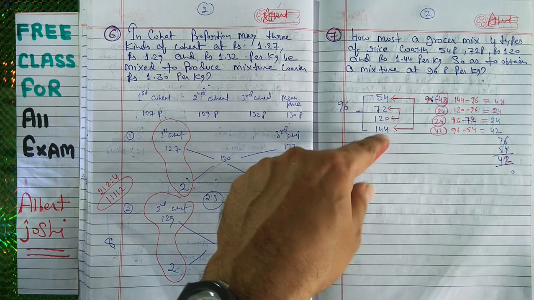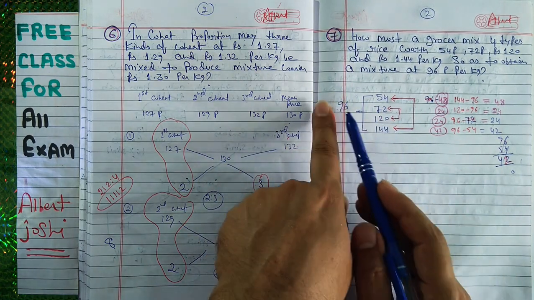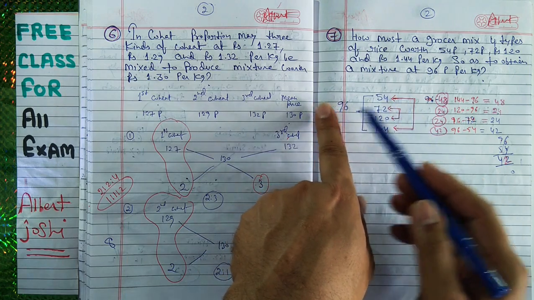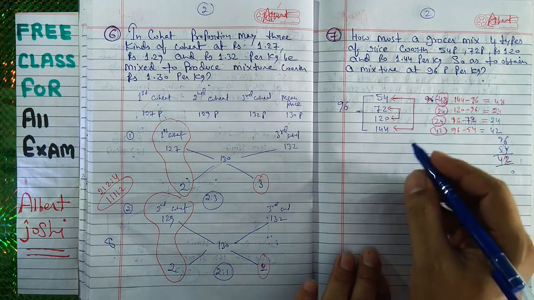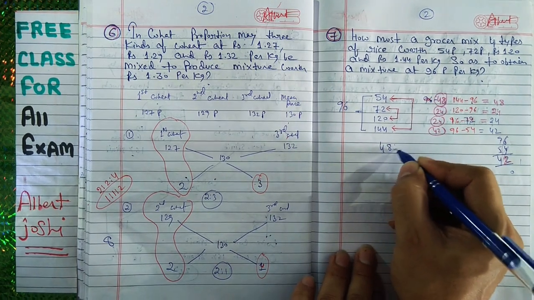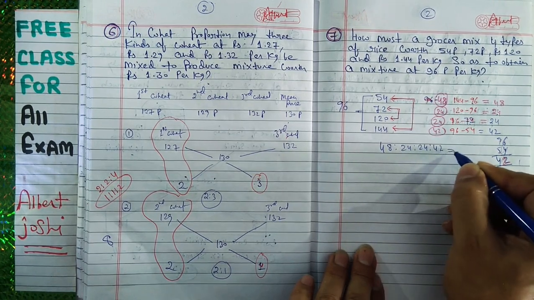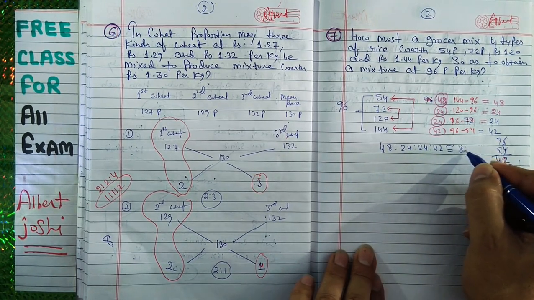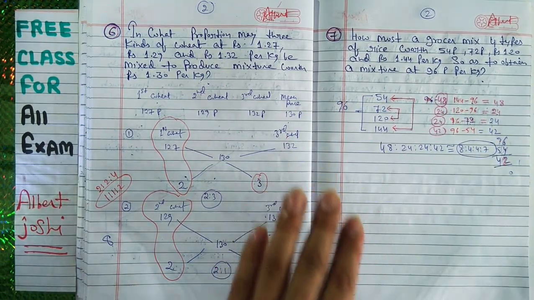So means the greater value you will subtract, this minus this, then if the value is less, then this minus this. Same thing we have done. So that is your ratio. So your ratio is 48 ratio 24 ratio 24 ratio 42. So it will be equivalent to 8 ratio 4 ratio 4 ratio 7. Okay, so this is your answer.